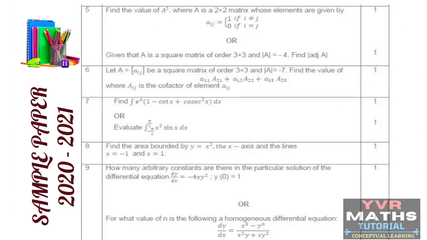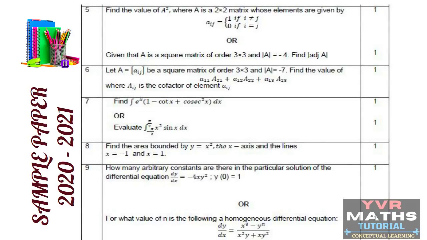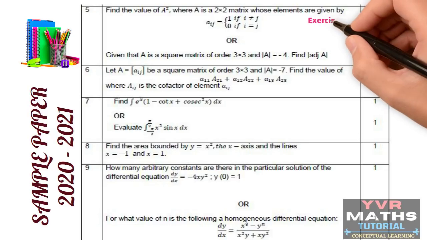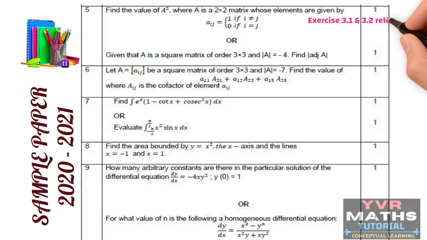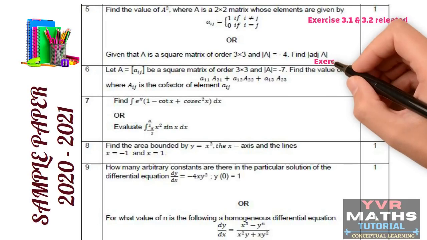Here the continuation from the fifth question to the ninth question is given in this slide. In the fifth question they have given internal choice. The first question is from the third chapter, matrices, based on how to form a matrix using the given data and how to multiply two matrices. The internal choice question is from the determinants chapter.